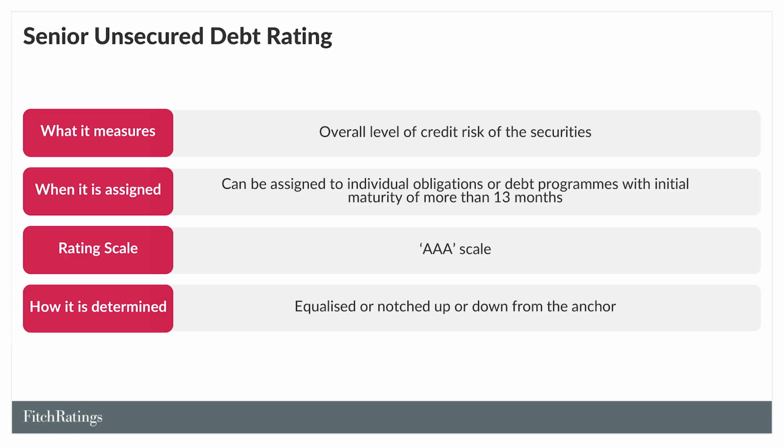In jurisdictions without developed resolution regimes, the anchor is typically the long-term issuer default rating, or IDR. In jurisdictions with developed resolution regimes, the anchor is typically the viability rating, or VR, and may also be the shareholder support rating in the case of subsidiaries. The senior unsecured debt ratings can be equalized or notched up or down from the anchor.